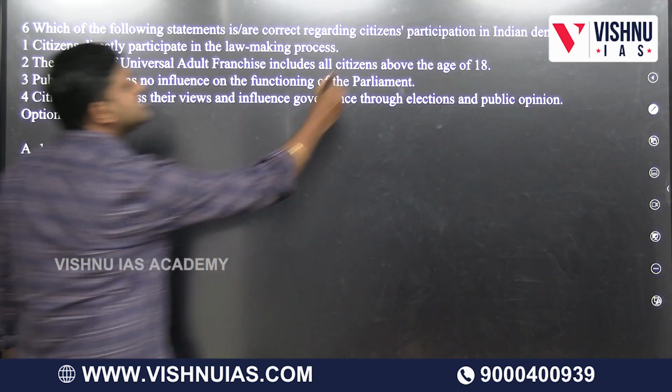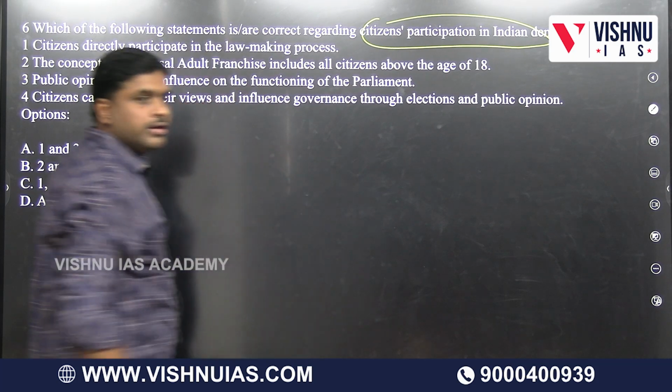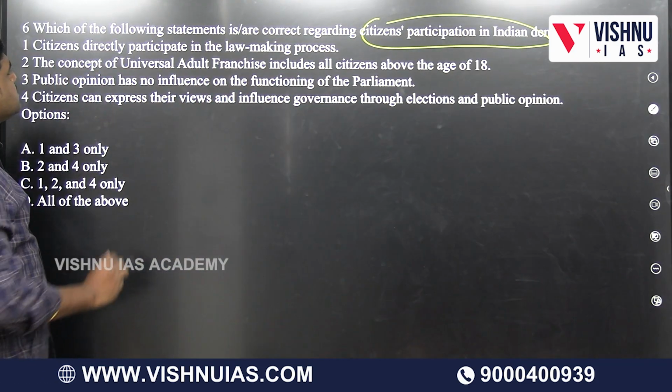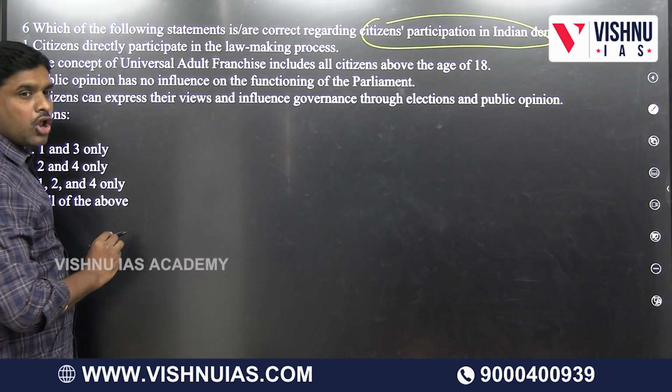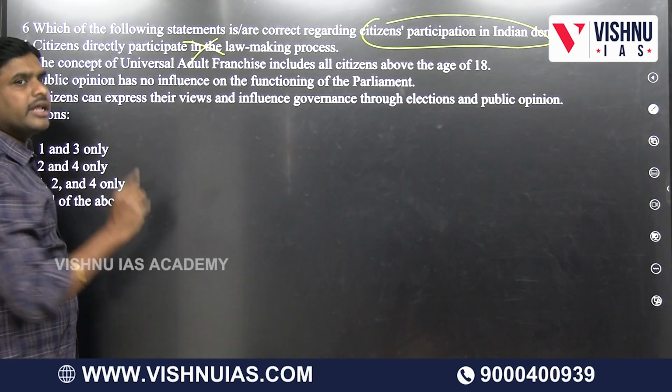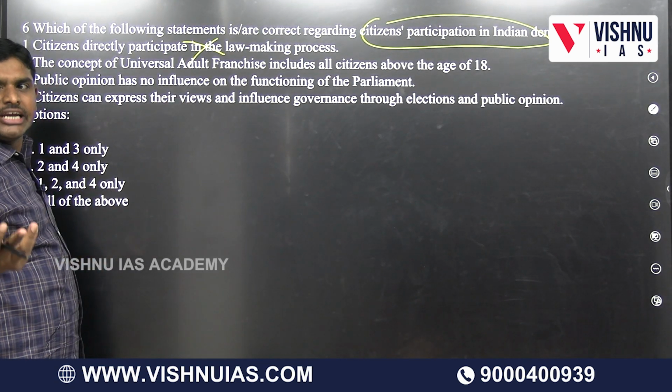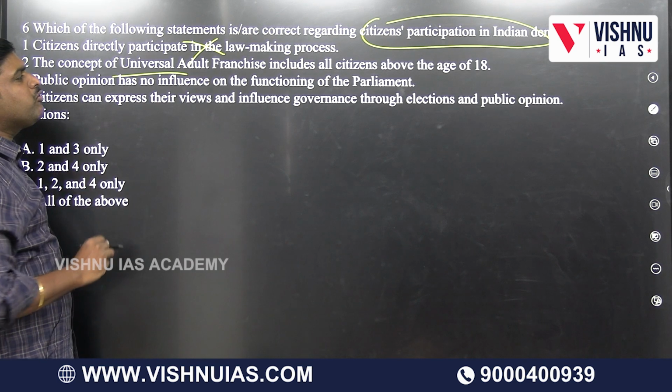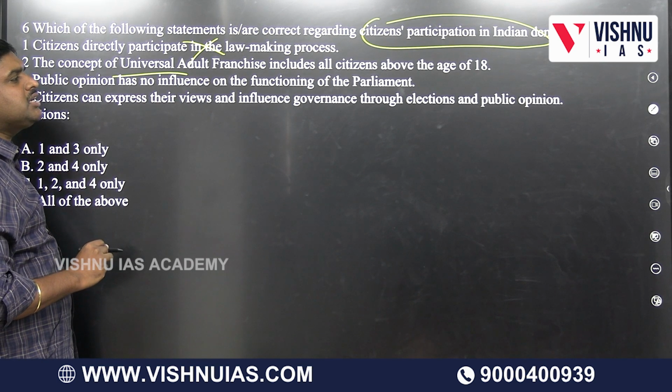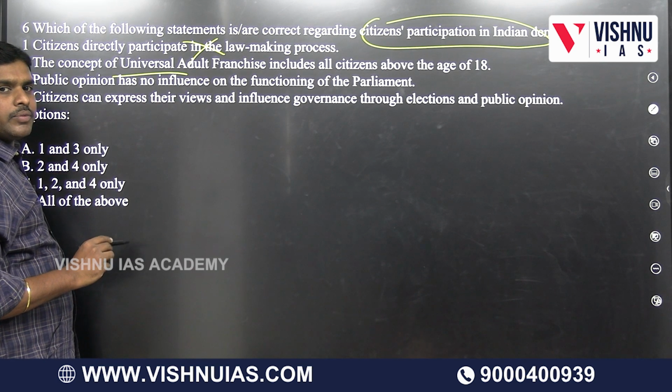Next, citizens' participation in Indian democracy. Citizens directly participate in the law-making process, yes or no? Indirectly participate through their representatives. The concept of universal adult franchise includes all citizens above the age of 18.